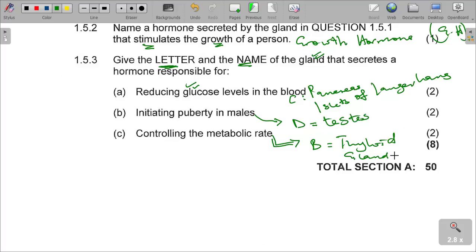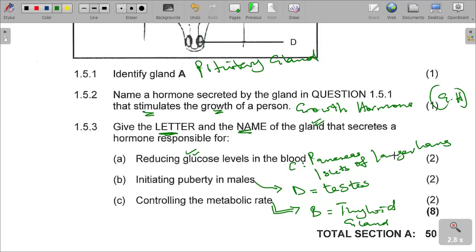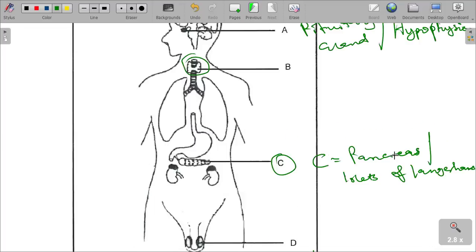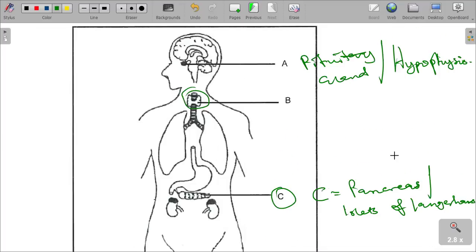So class, section A, we have answered our 50 marks here. And I'm sure that you can see that this is possible. It is quite possible to get our 100%. It is quite possible, class.